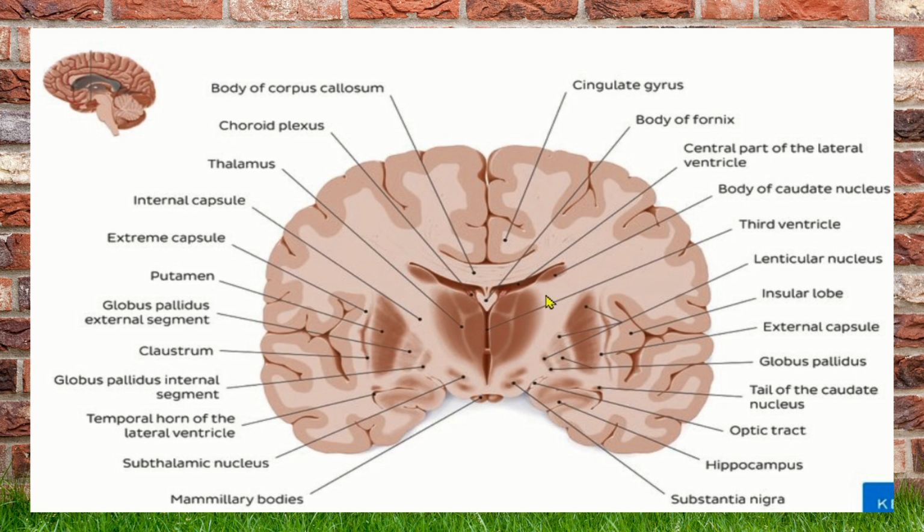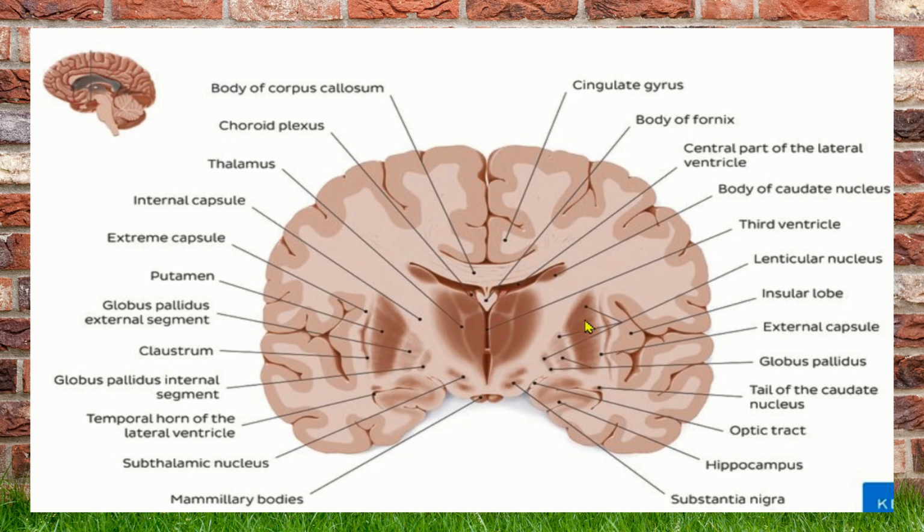Classifying the corpus striatum further, it is divided into the neostriatum and the paleostriatum. The neostriatum, also called simply the striatum, includes only the caudate nucleus and the putamen. Why is it called the neostriatum or striatum? Because there are connections between the putamen and the caudate nucleus.